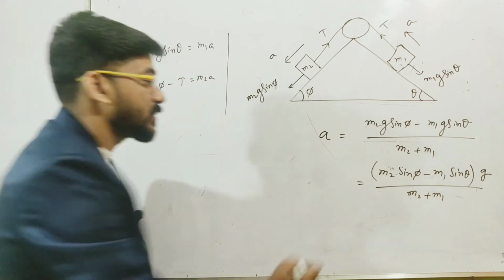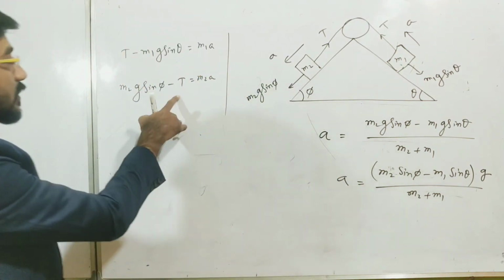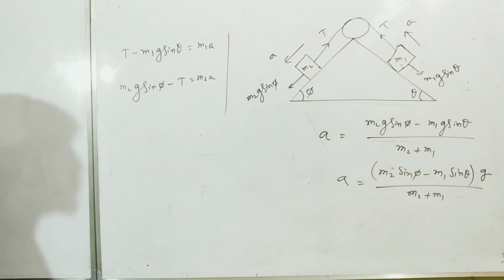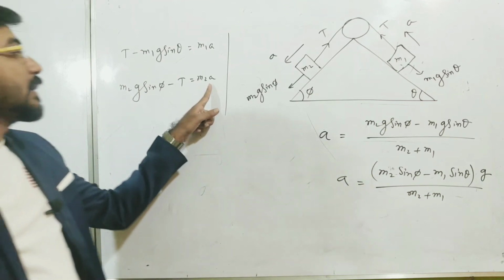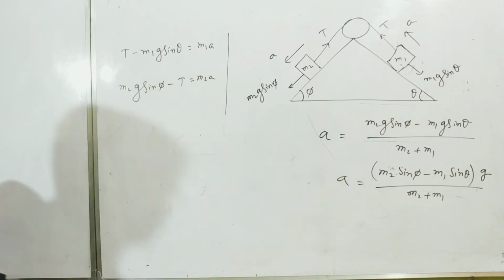So this will be the acceleration, and if you substitute this value here or here, you will get T easily.